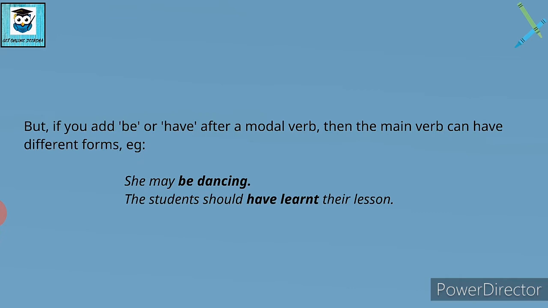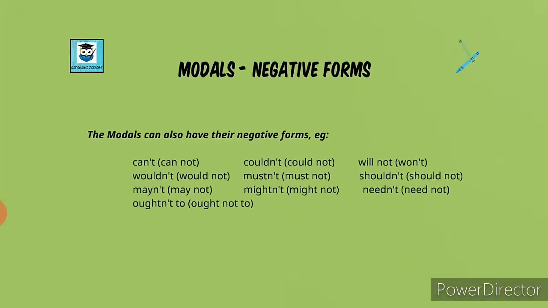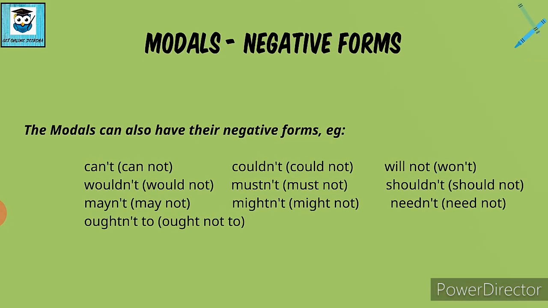Now let's talk about the negative forms of modals. So the modals can also have their negative forms. For example, can't, that is a contraction of cannot. So I have written the contractions here and the full form is written in the brackets. So we can use the negative forms as well.